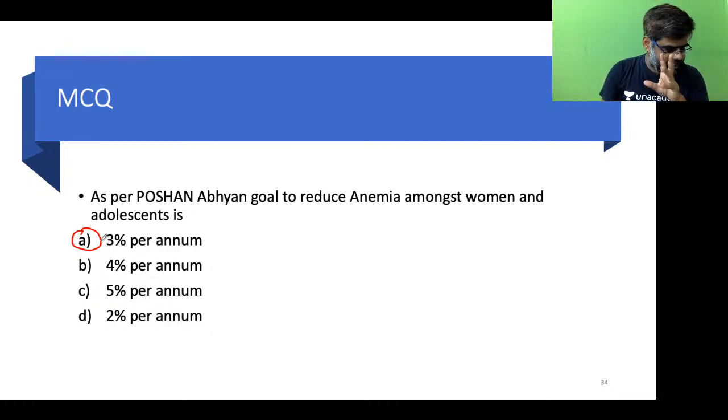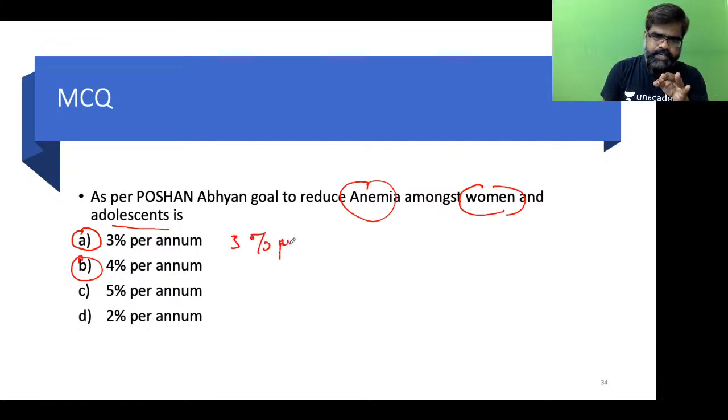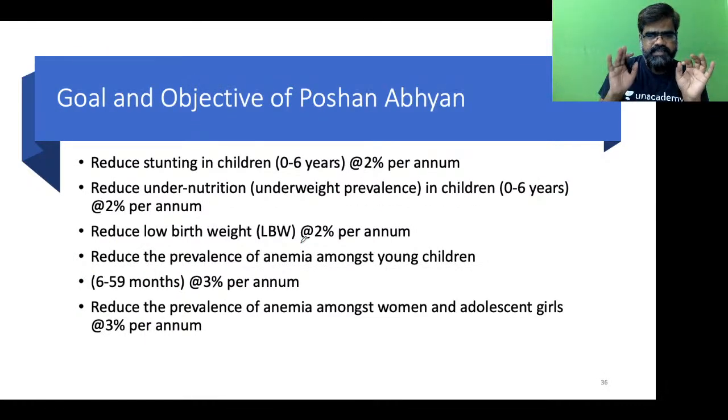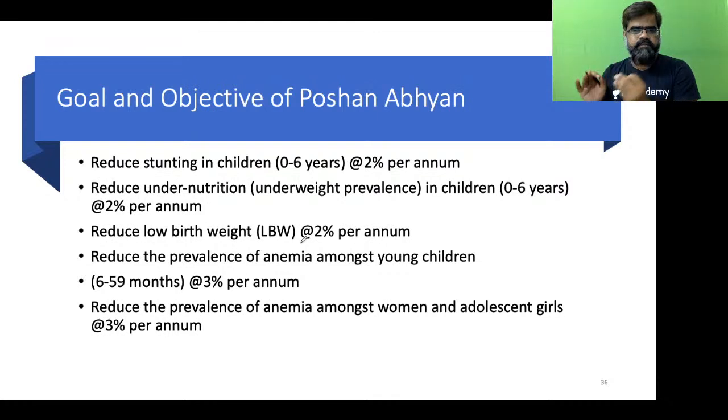Now, this is with regard to anemia. Mahesh goes with B, 4%. But the age group, the target is women and adolescents. Students, this also you go with 3% per annum. Now, see, 6 bullet points, 6 questions, and it becomes easy for us to remember.